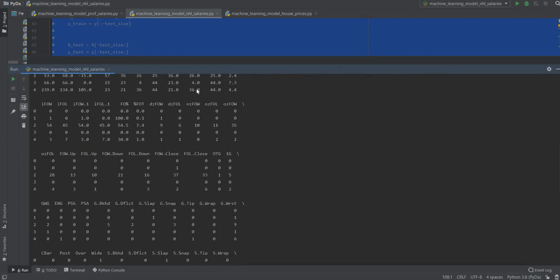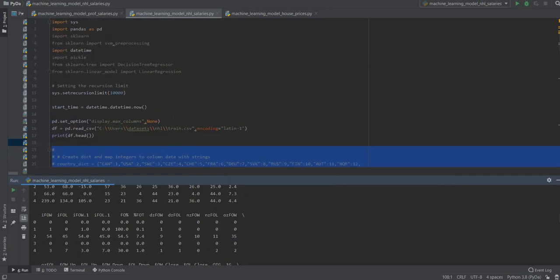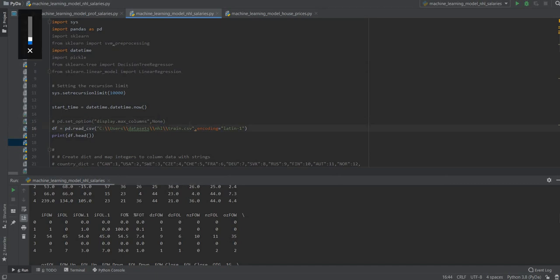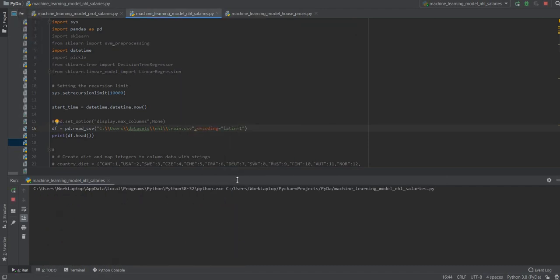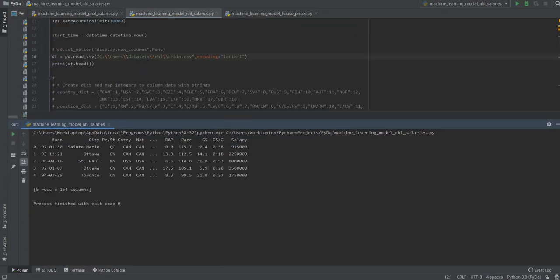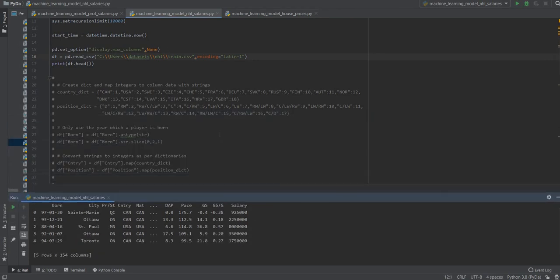But if we did not have this option enabled, if we didn't set it to display the maximum columns, this is how it would look when we print the head. See, so I like to keep that in so that I see all the columns and all the data, but it depends. You can use it, you don't have to use it, it's all up to you.